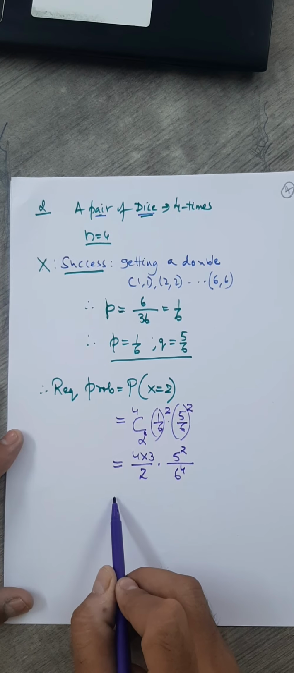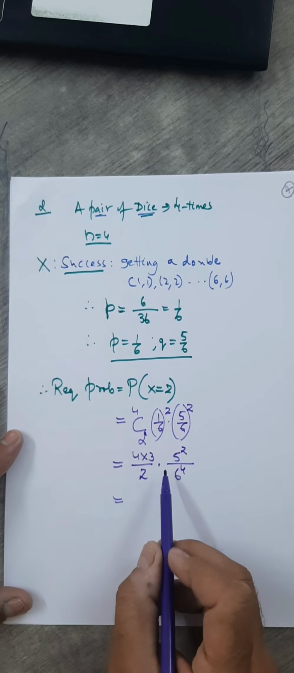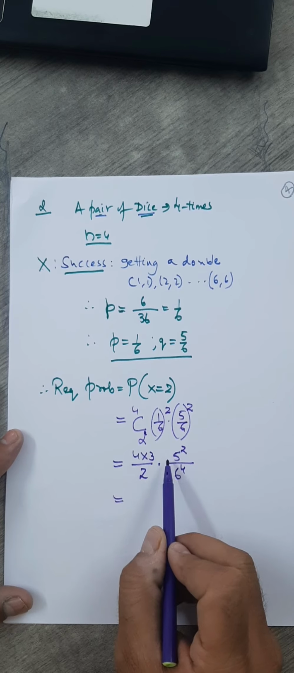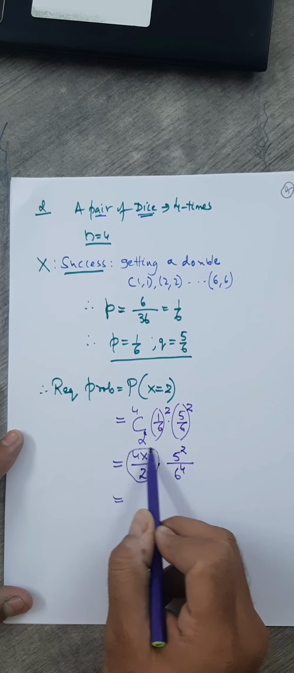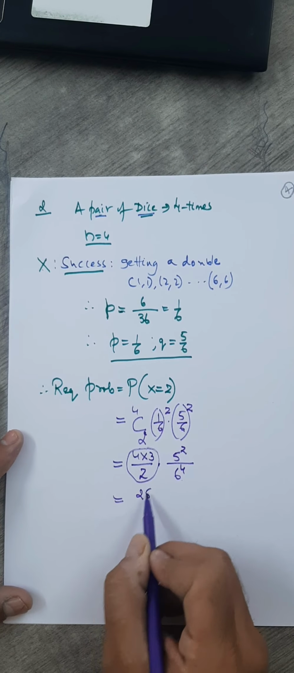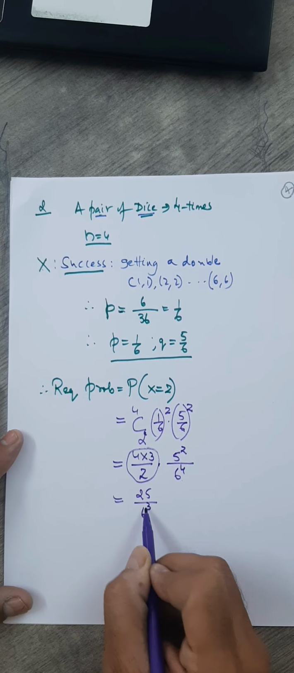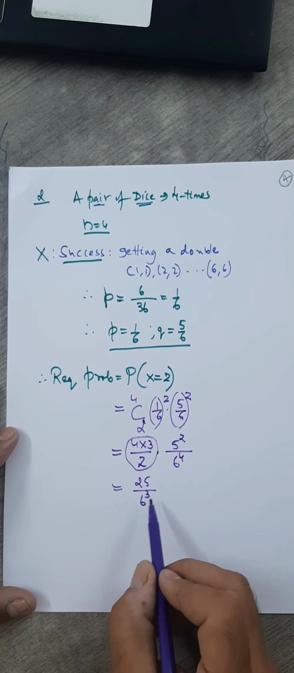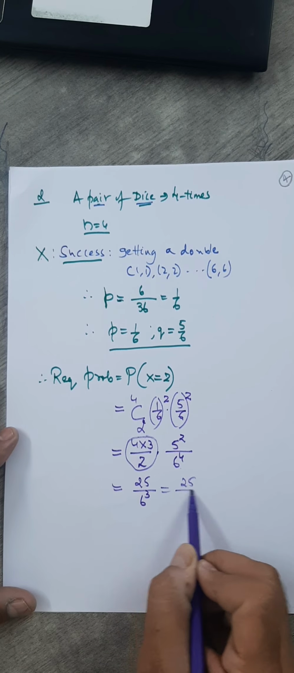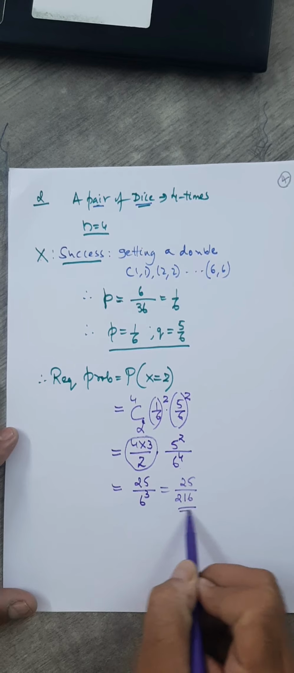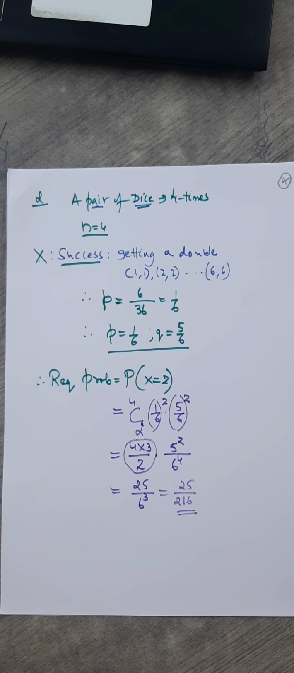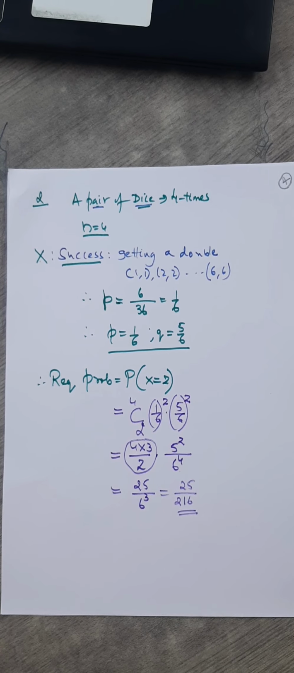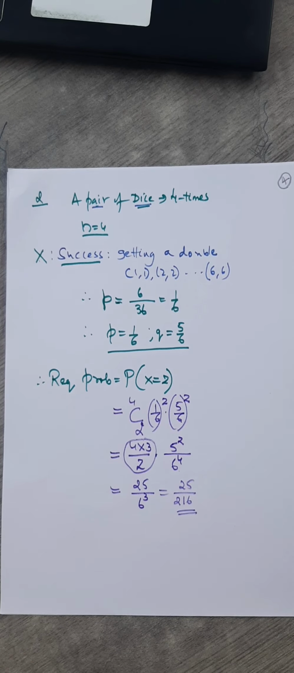Now let me simplify a little bit. This is 25. Here we are getting just 6. So one 6 will get cancelled. 25 upon 6 cube. Right? And what is 6 cube? It is nothing but 216. So this is the required probability of getting 2 successes here when dice is thrown 4 times.